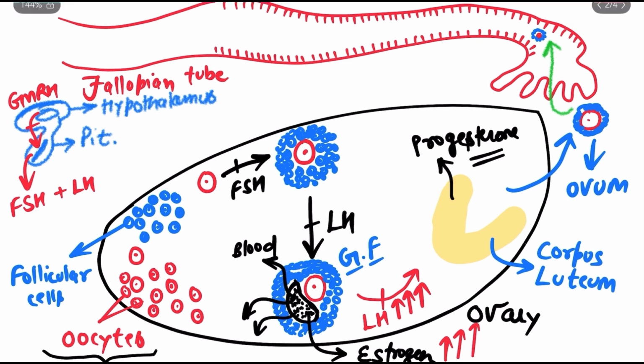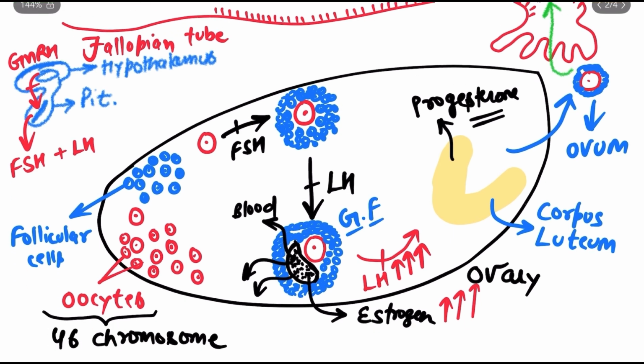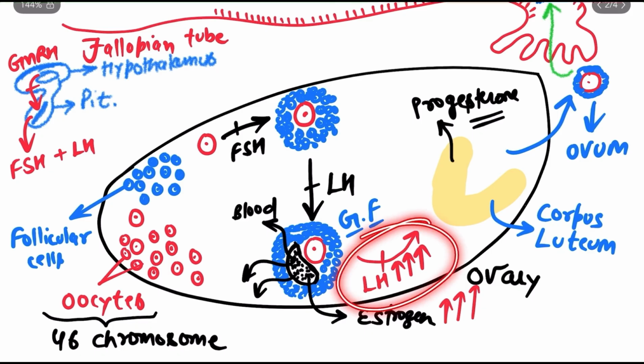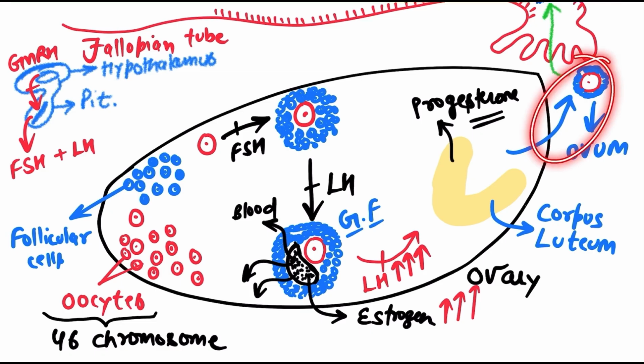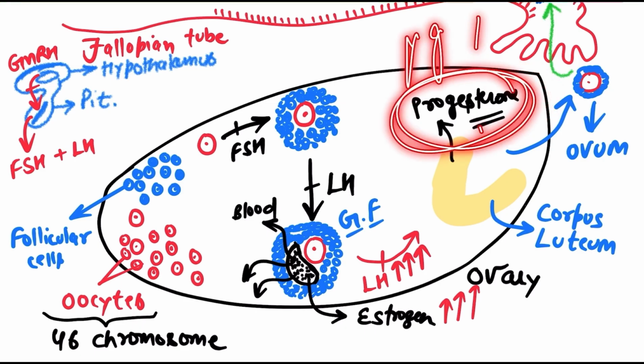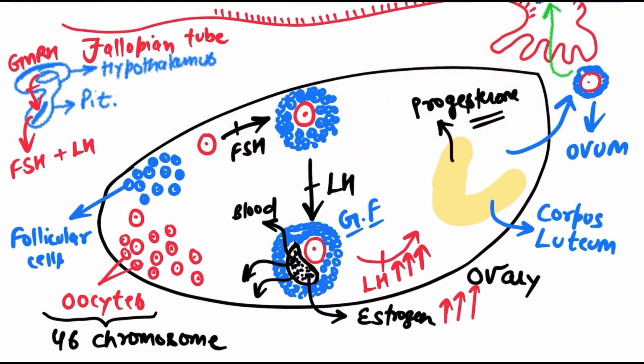Now you already know that the LH hormone has come in abundant quantity, and as a result, this mature follicle, also known as Graafian follicle, bursts, ovum is released and a corpus luteum is formed, and that corpus luteum forms a very large amount of which hormone? Progesterone hormone. And as the level of progesterone increases, the level of LH and FSH decreases. You already know that, right?